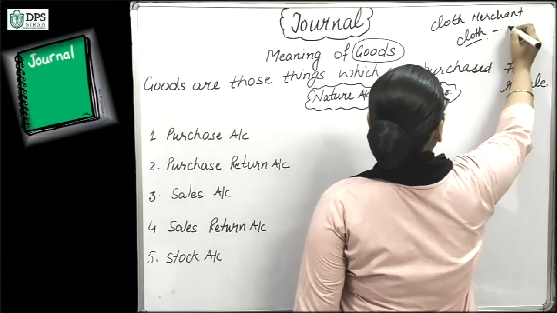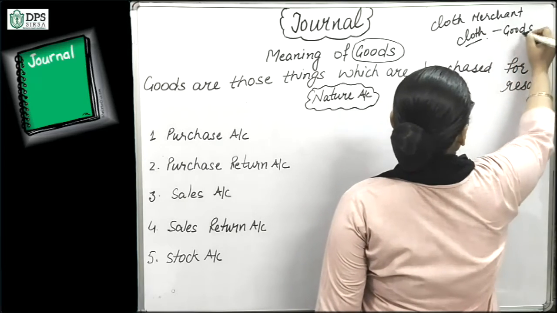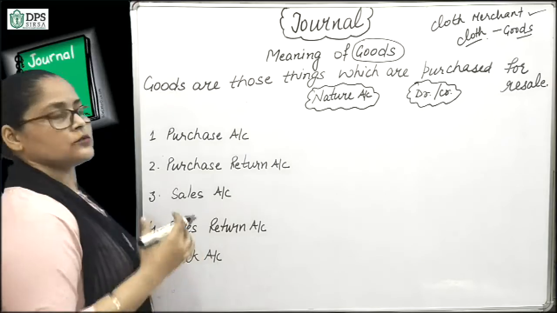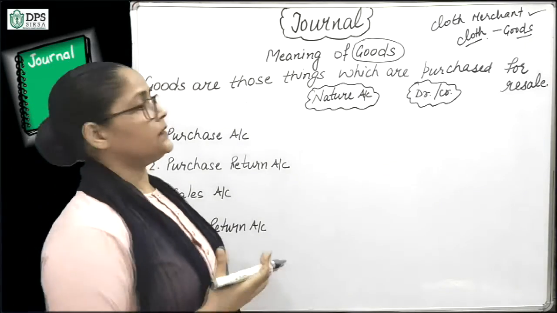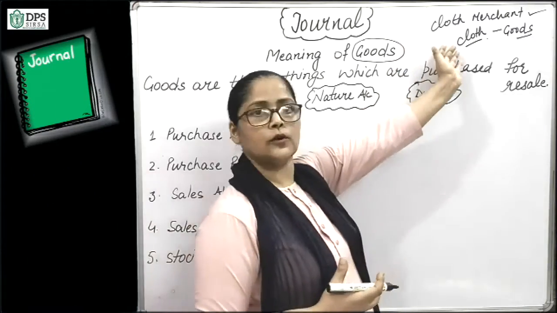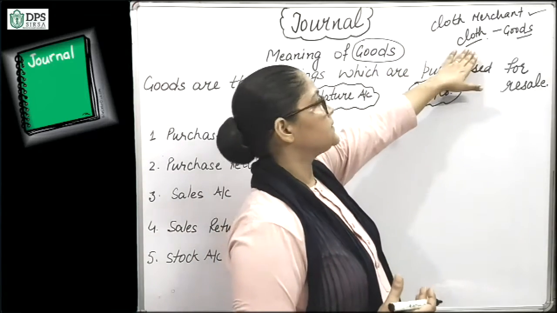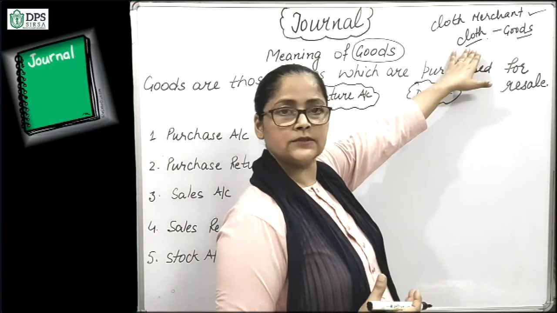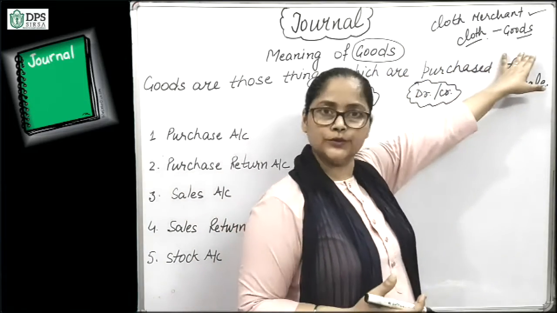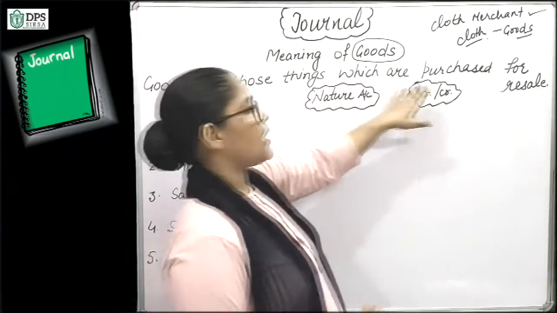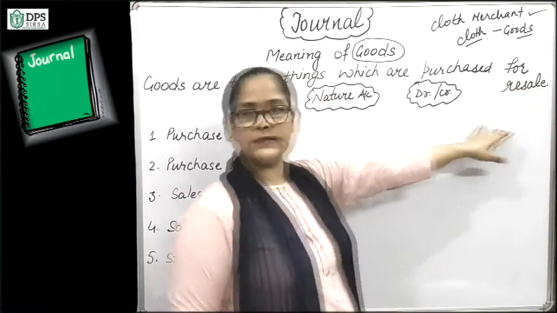So cloth is goods for a cloth merchant. Goods are those things which are purchased for resale.